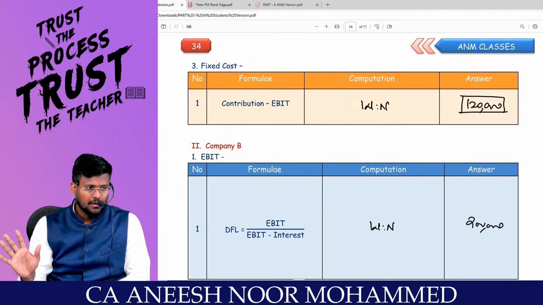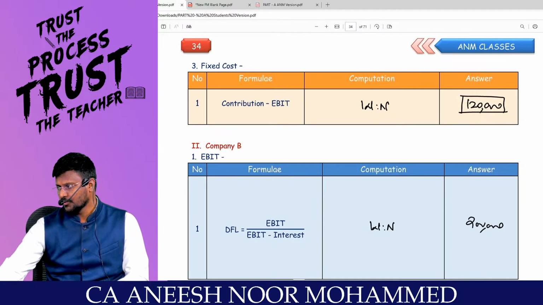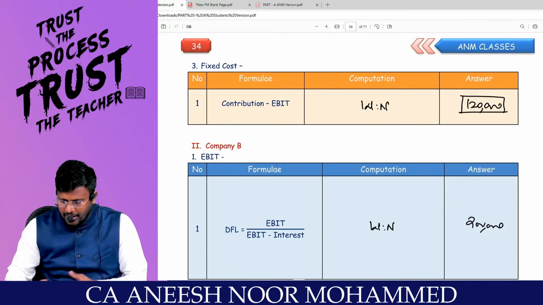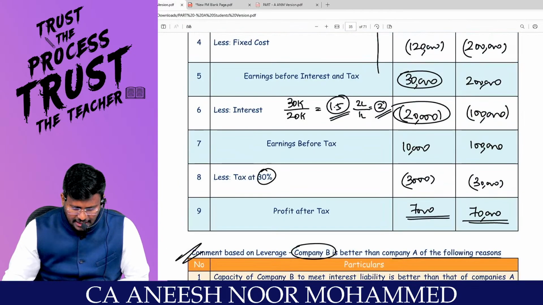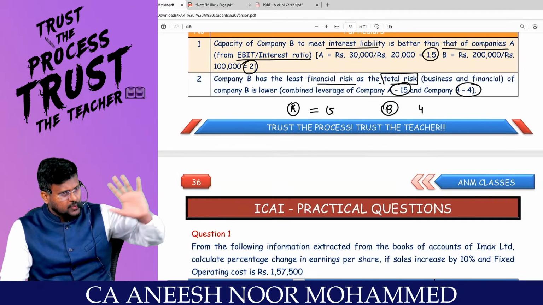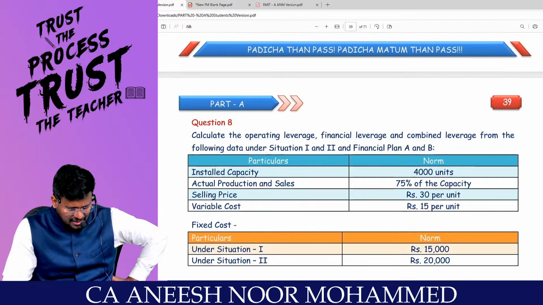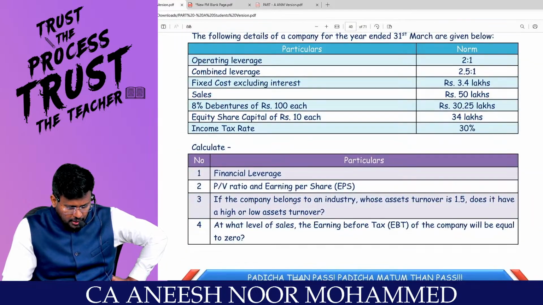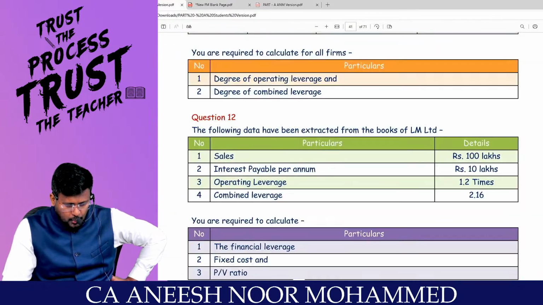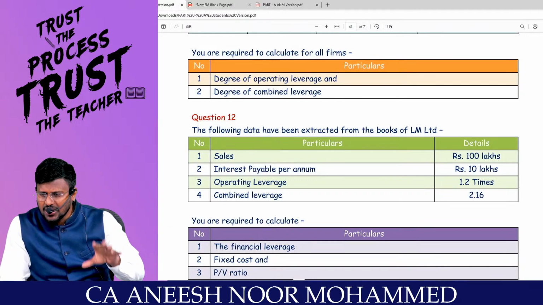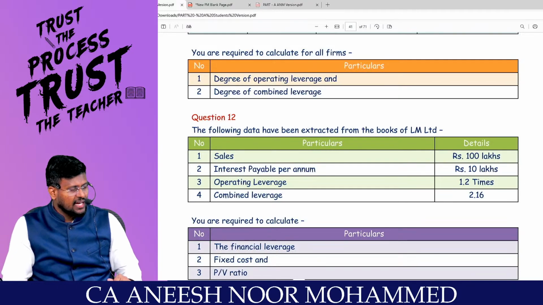Sir, are you all really with me? So in tomorrow's class, I will be doing the book back. You don't try that. Just redo these 5 questions as an assignment. We have nearly 12 questions in this chapter for solving, and all the 12 questions are past examination questions. Like this only, questions will be coming from the chapter leverage analysis. Are you all really with me?